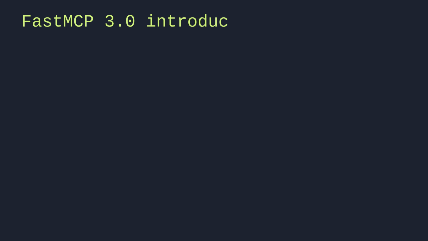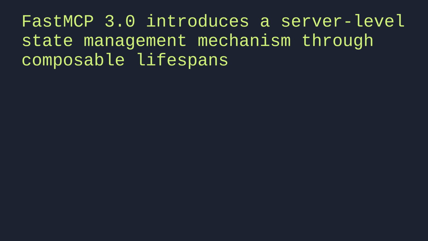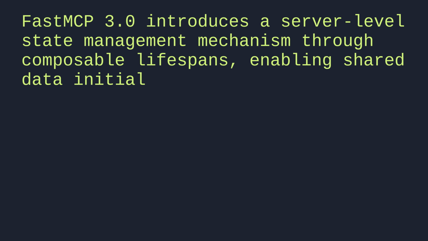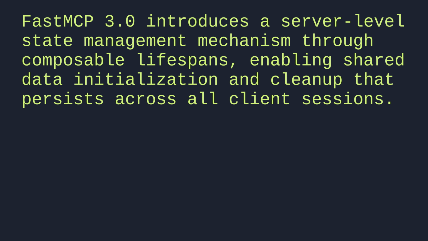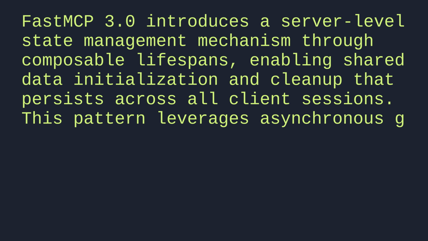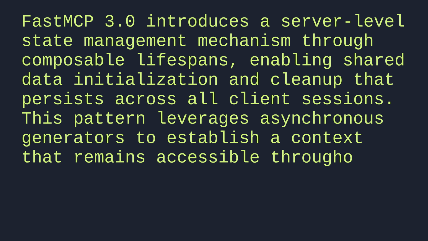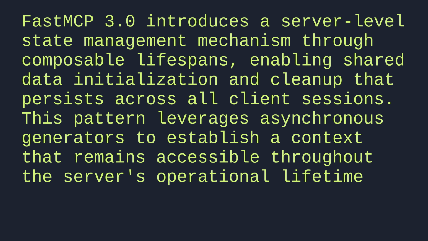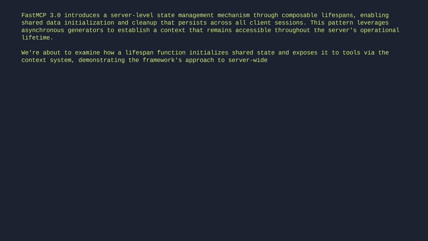FastMCP3 introduces a server-level state management mechanism through composable lifespans, enabling shared data initialization and cleanup that persists across all client sessions. This pattern leverages asynchronous generators to establish a context that remains accessible throughout the server's operational lifetime. We're about to examine how a lifespan function initializes shared state and exposes it to tools via the context system, demonstrating the framework's approach to server-wide resource management.